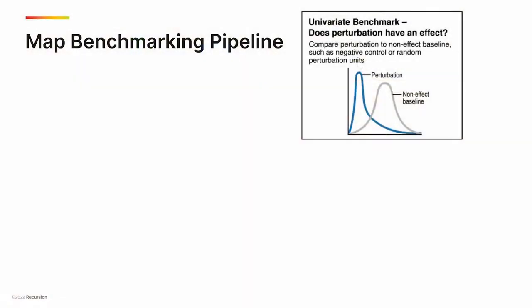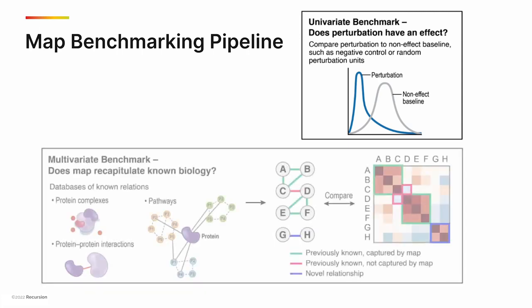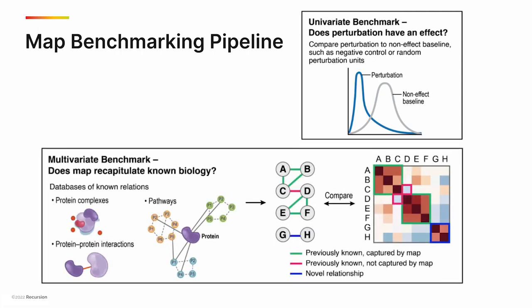We divide map benchmarks into two types, which we call univariate and multivariate benchmarks. Univariate benchmarks assess the ability of an IFAR pipeline to recover signal on individual perturbations, utilizing the replicates of a perturbation after alignment. Multivariate benchmarks, on the other hand, utilize the relationships between aggregate representations of perturbations to evaluate a map's ability to recover known biological relationships.